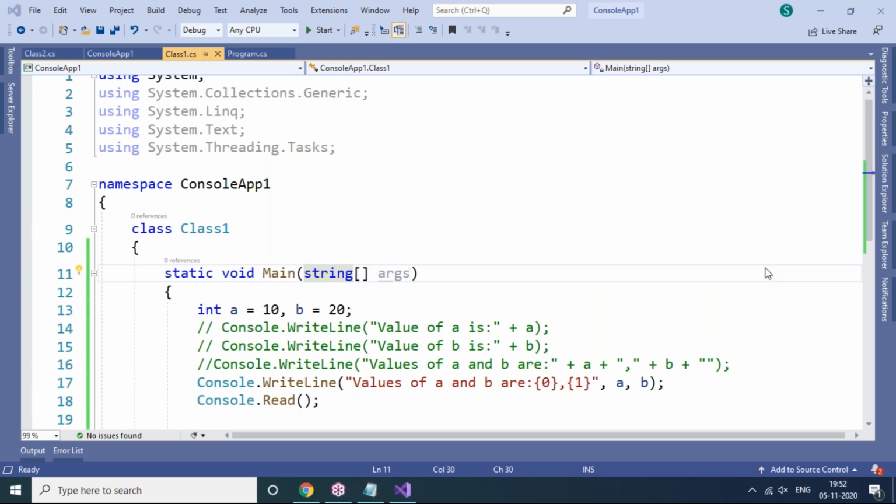MVC you have to take as a separate course. In this basic package, we are going to teach you complete C#.NET, complete ASP.NET, complete SQL Server, and complete ADO.NET. If you want to go for MVC, then after completing ASP.NET, you should take a separate course for MVC.